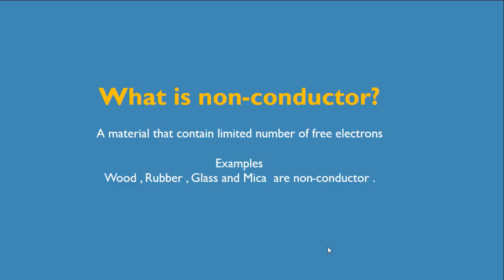What is non-conductor? A material that contains a limited number of free electrons. For example, wood, rubber, glass, and mica are examples of non-conductors.